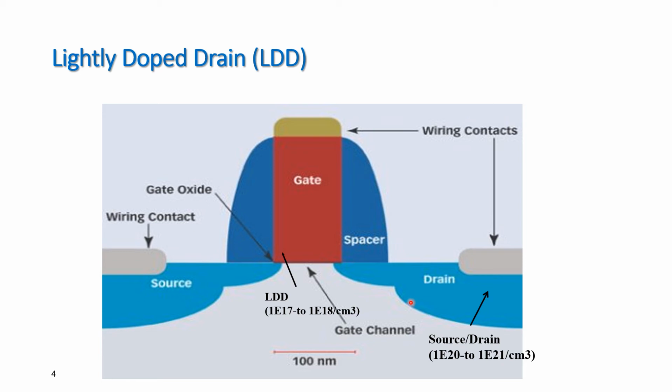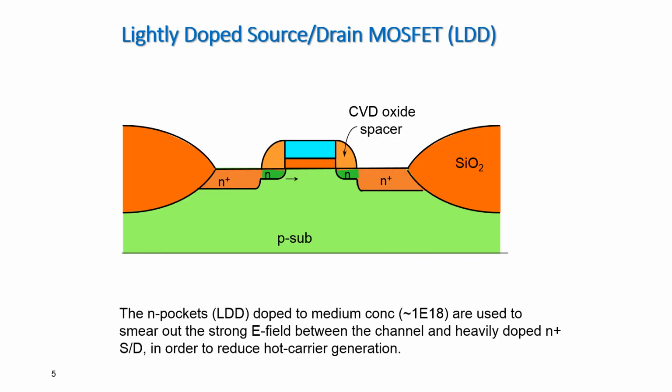So this reduces the peak value of the electric field near the drain region, and whenever the peak electric field is reduced, it will reduce the impact ionization. Once the impact ionization is reduced, fewer hot carriers would be generated, and hence the degradation of the MOSFET because of hot carriers would be less. So that is how the LDD structure, the lightly doped drain, is advantageous.